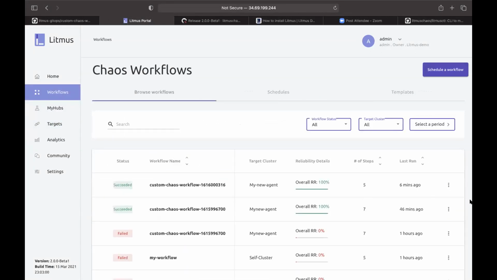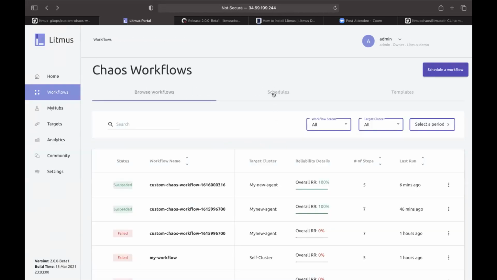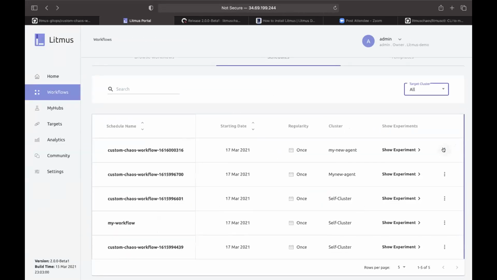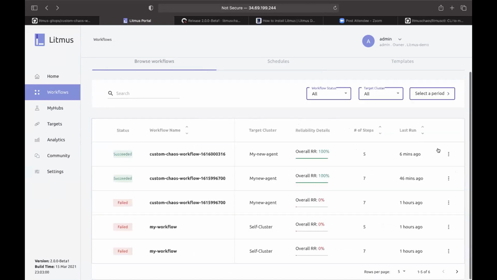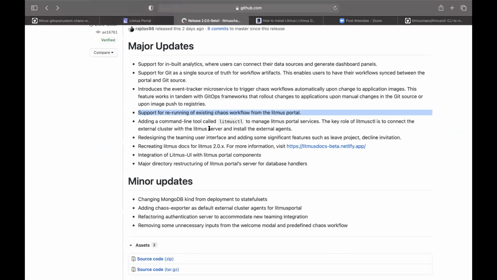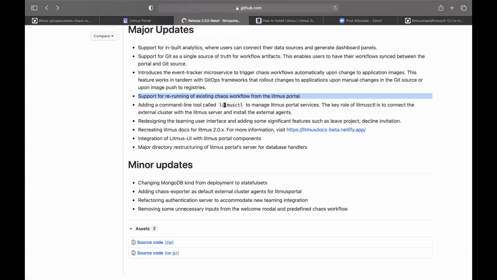If you go to workflow and click here, sorry, schedules. If you go to the drop down and click on rerun, it will schedule the workflow. Immediately it will schedule the workflow using the existing manifest. So this is one of the features of 2.beta. And Litmus CTL I already discussed.